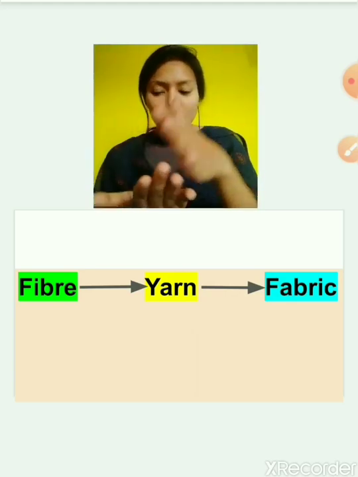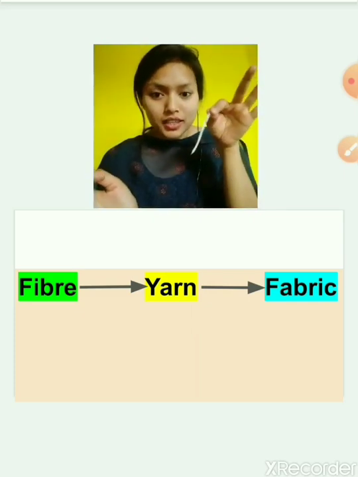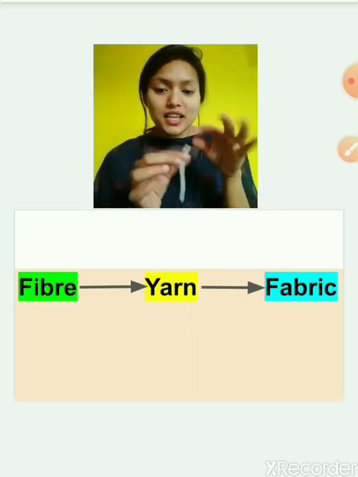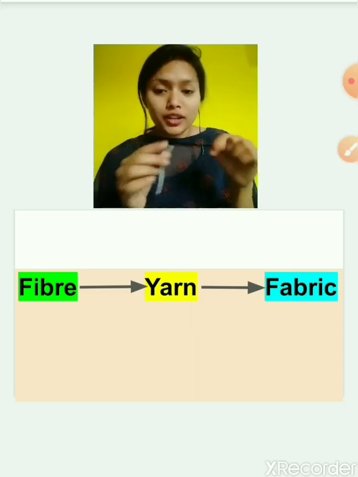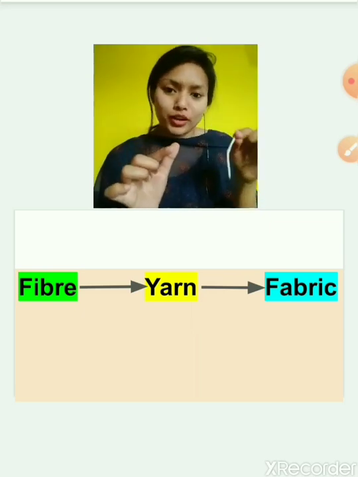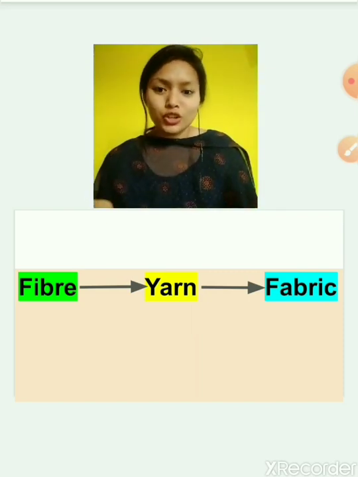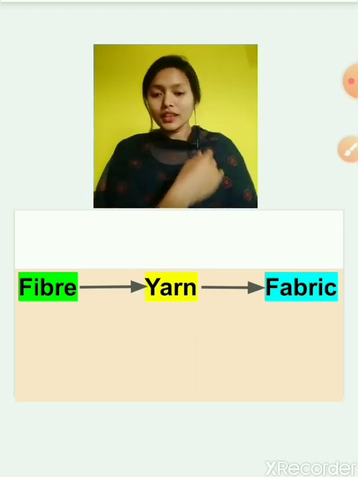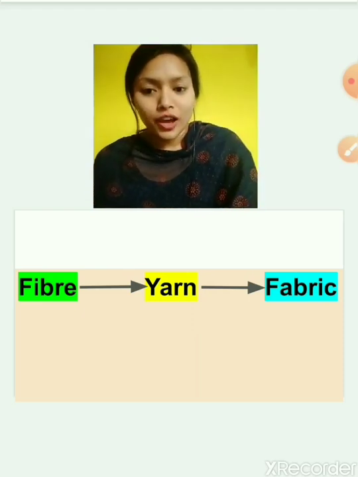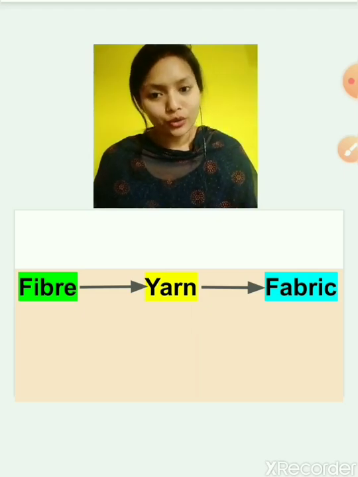We roll it, and what do we get? We get yarn. These yarns are weaved or knitted together, and we get fabric, and from that fabric we can make different types of cloth. So fibers are converted into yarn and yarns are converted into fabric.